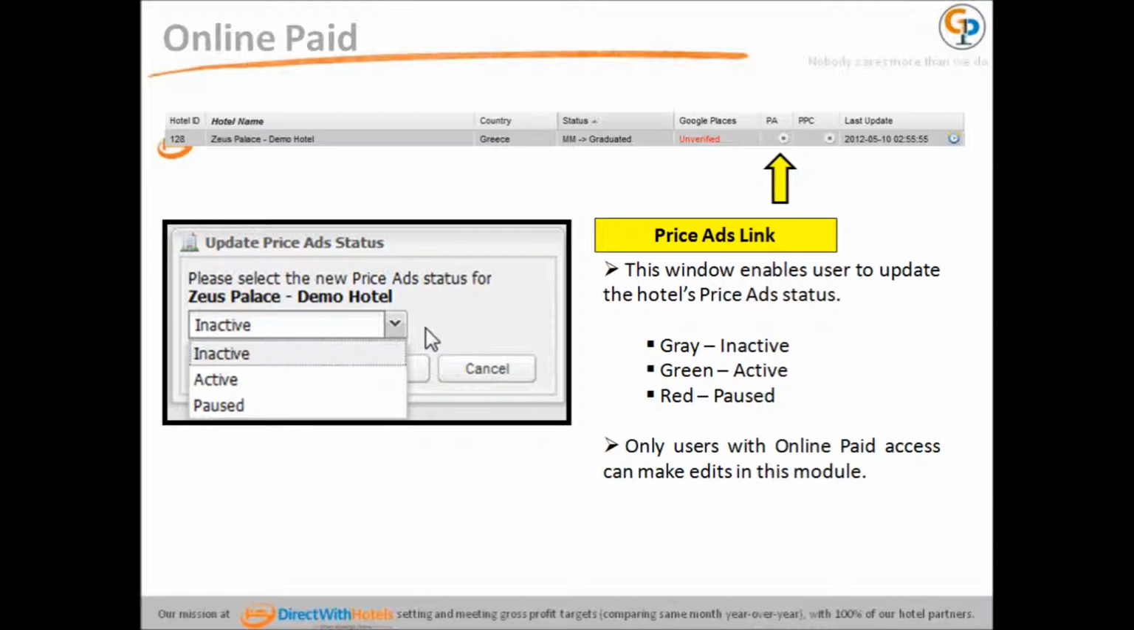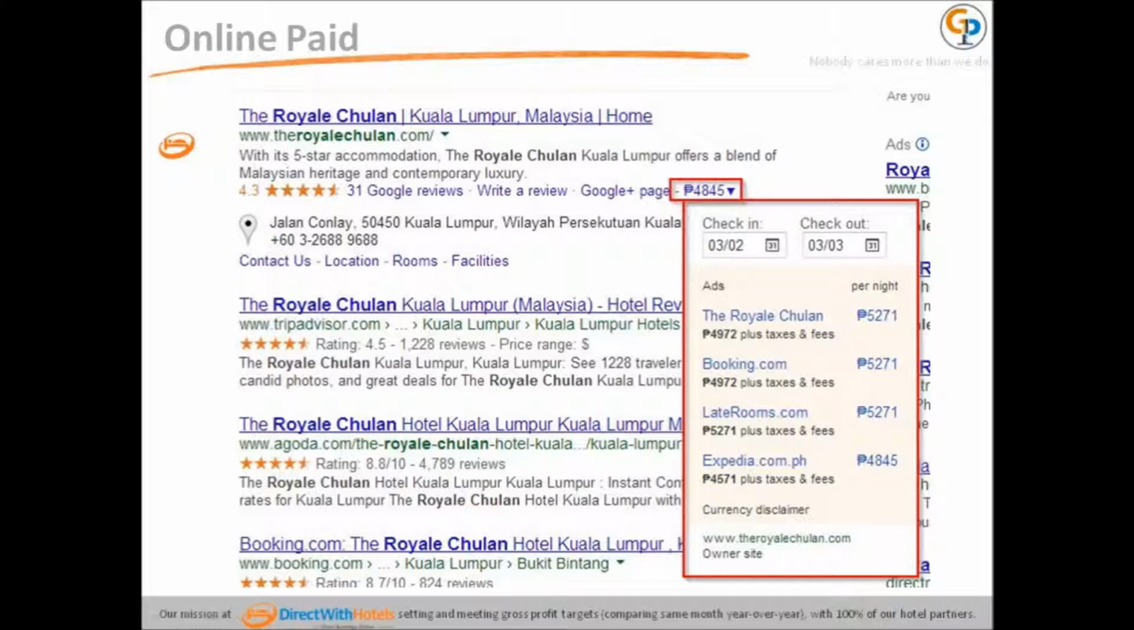Price Ads link. This window enables the user to update the hotel's price ad status: gray for inactive, green for active, red for paused. Only users with online paid access can make edits in this module. This is where the price ads are located. The highest bidder gets the top slot in the price ads list.